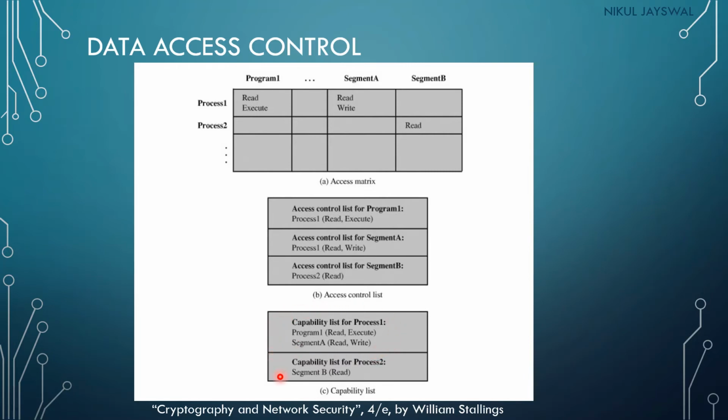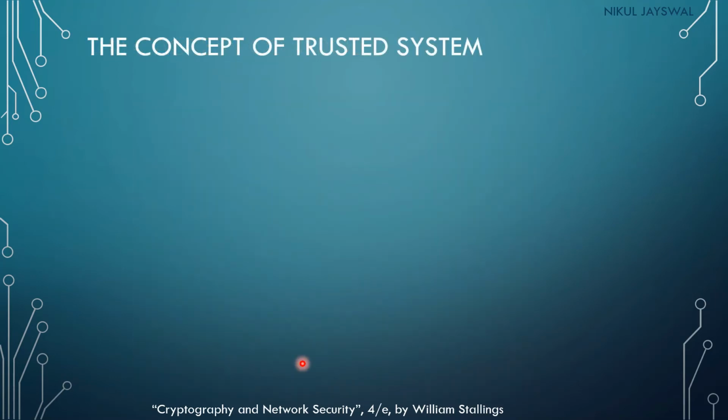Next is the capability list of process 2. Process 2 can only read segment B. So this will be the capability list of process 2. This is how data access control can work by developing the access matrix, then the access control list and capability list. Now next is the concept of the trusted system.